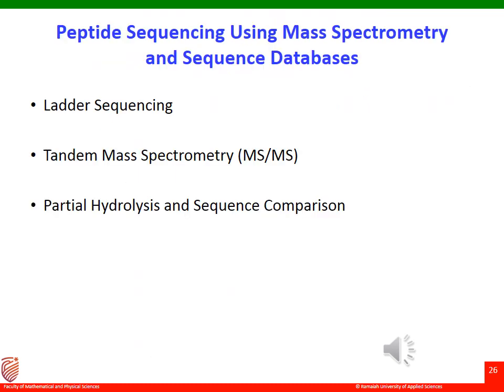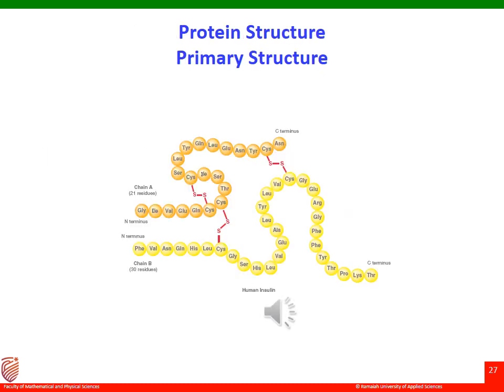As I said in the previous slide, peptide sequences can be identified using a number of techniques. One such is mass spectrometry and sequencing databases, where we are using ladder sequencing, tandem mass spectrometry, partial hydrolysis and sequence comparison, etc. With this, let's go to the protein structure now.